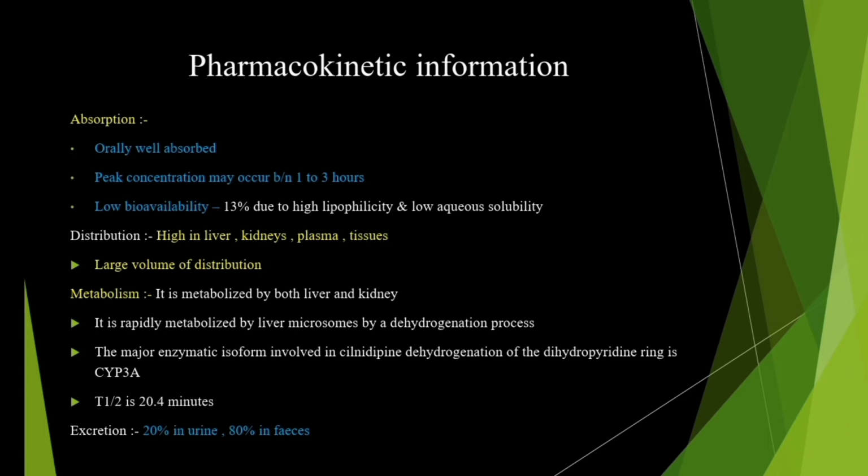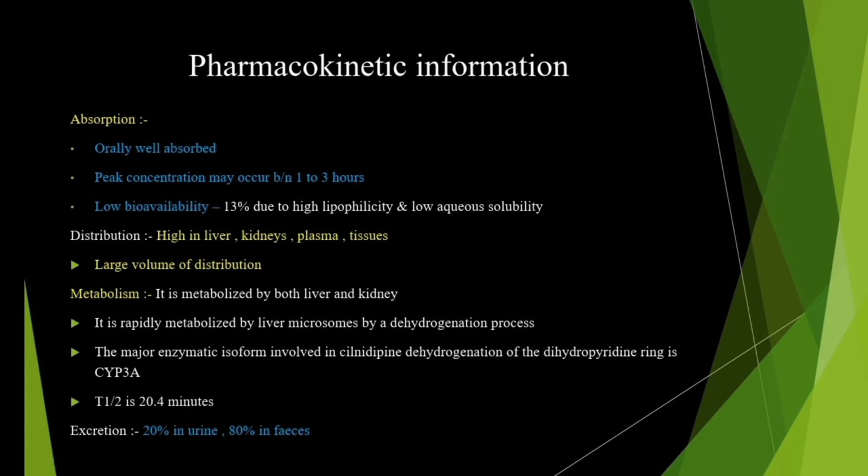In this ADME, the A is covered, that is absorption. Now coming to the distribution, it is high in liver, kidneys, plasma and tissue. And this drug also has a large volume of distribution. And coming to the metabolism, it is actually done by both the liver and the kidney. In the liver, it is rapidly metabolized by the liver microsomes by a dehydrogenation process.